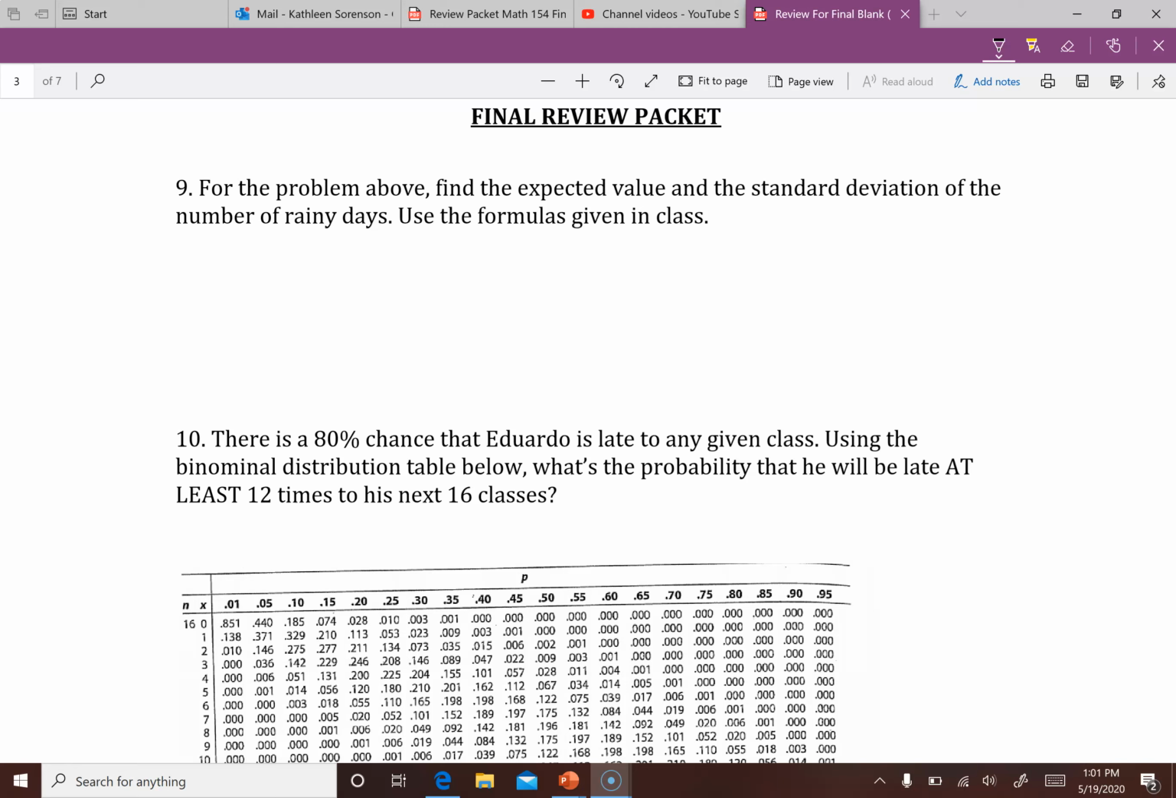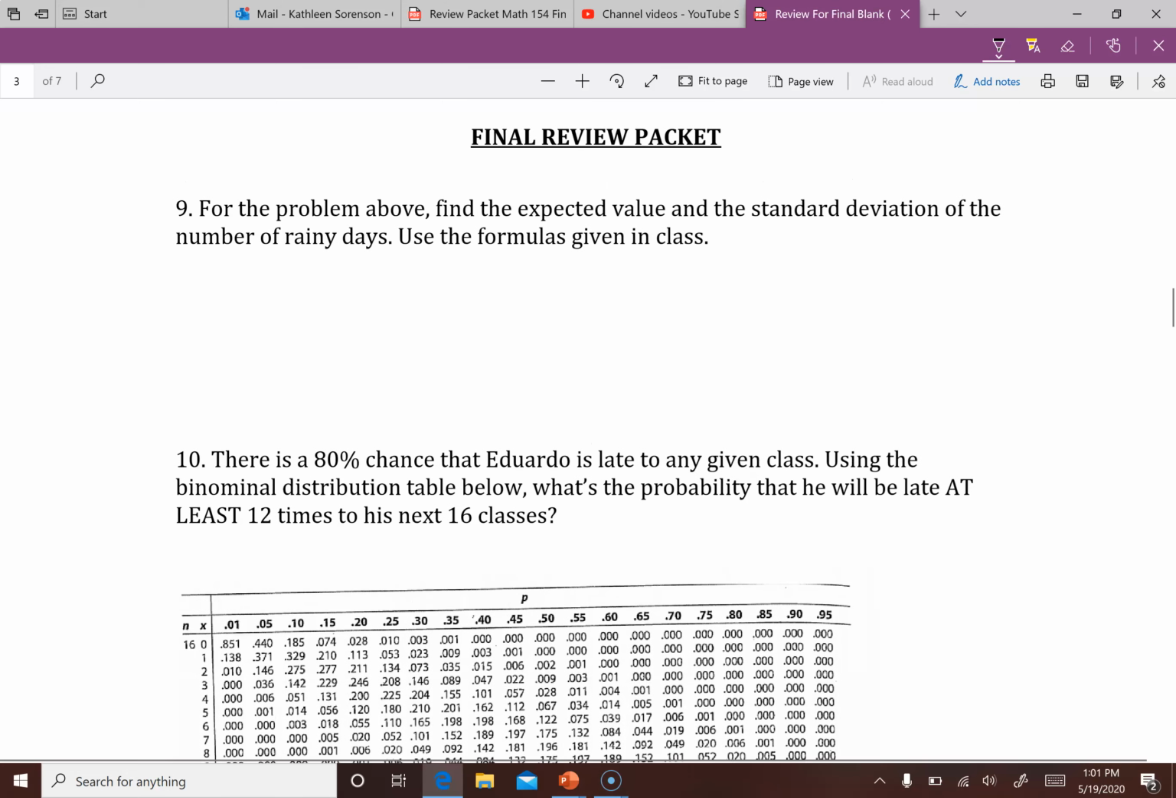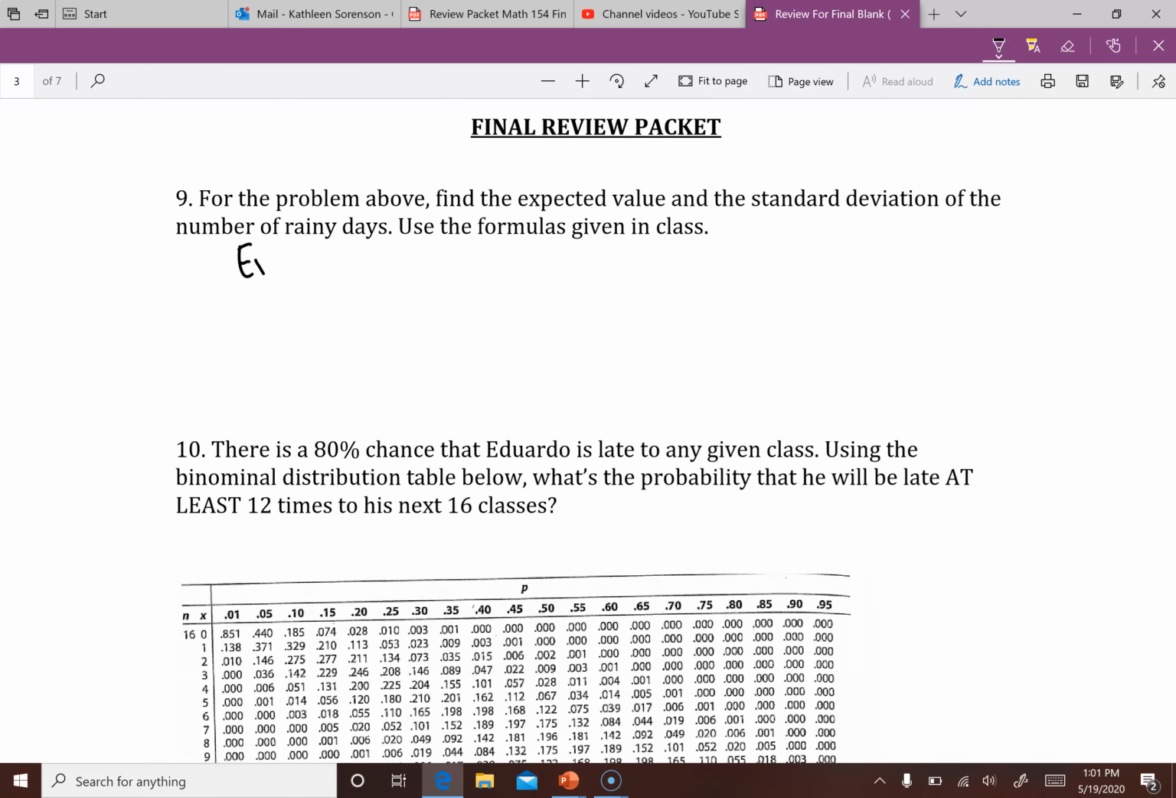All right, let's go ahead with part 2 of the review packet. For the problem above, find the expected value and the standard deviation of the number of rainy days. Use the formulas given in class. Well, our expected value is going to be equal to n, which is the number of days, times the probability of that thing occurring. And this is talking about the number of rainy days.